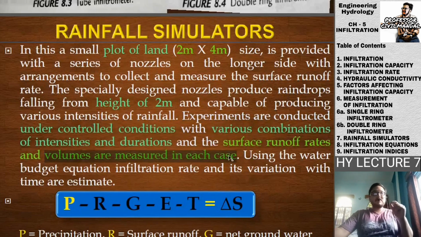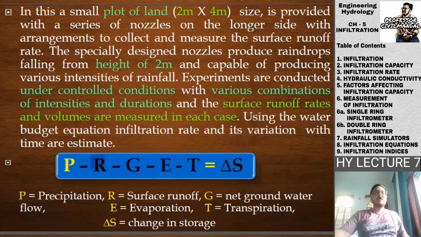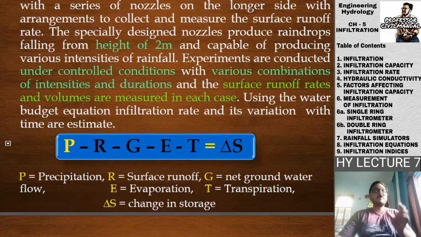In each case, the surface runoff rates and volumes are measured, and using the water budget equation, you can get everything: precipitation, runoff, infiltration, evaporation. See, it is given P minus R minus G minus E minus T is equal to delta S. Somehow we are writing the water budget equation in a different pattern, but the main technical know-how is similar.